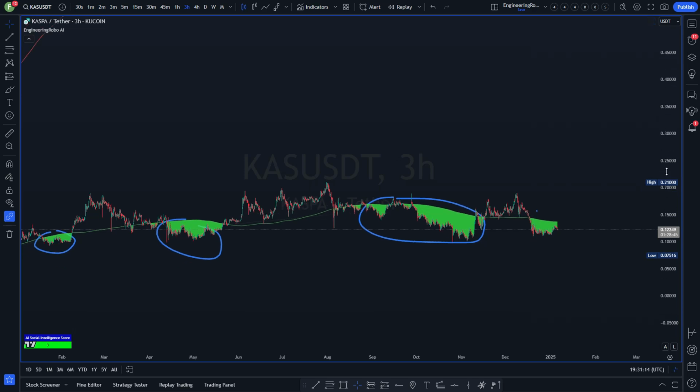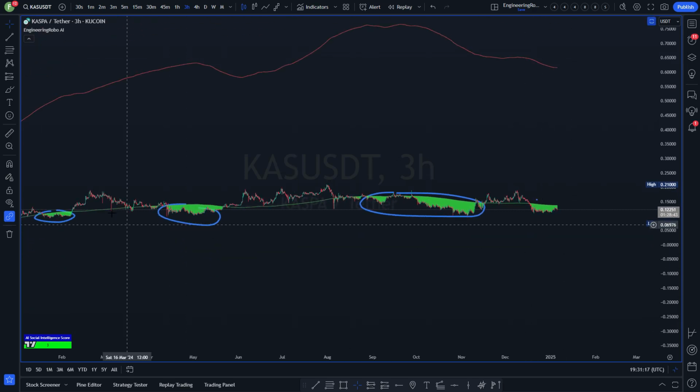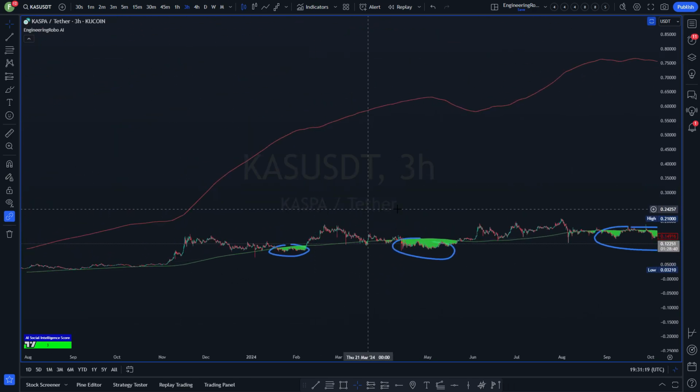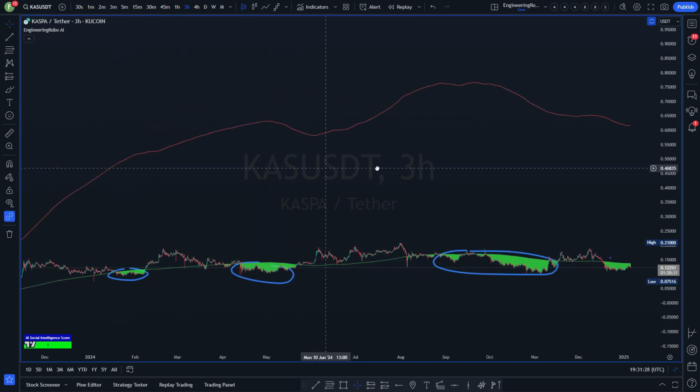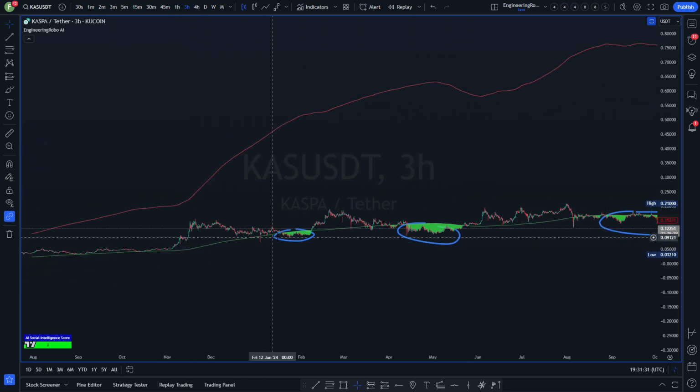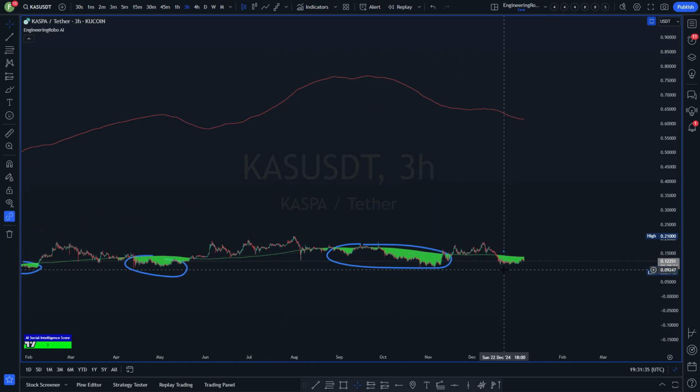And if we were to continue the bull run, as many people believe that we've got many more months to run, we could see this coin hitting around the 61 cents mark. So this is the FOMO line, the red one at the top. The green line is where support is holding and the best buy levels for investors that want to be holding this coin and including it in their portfolio.